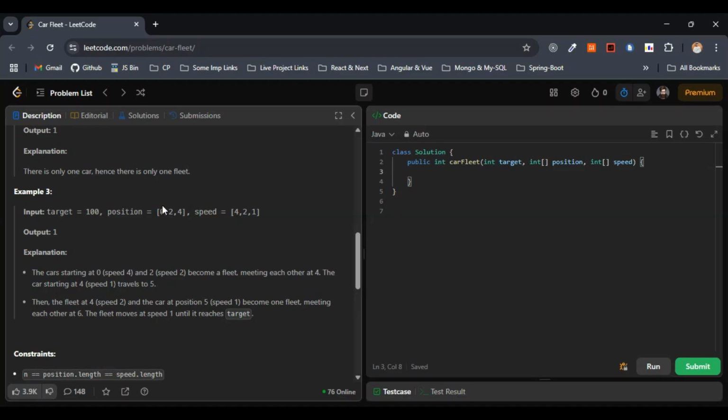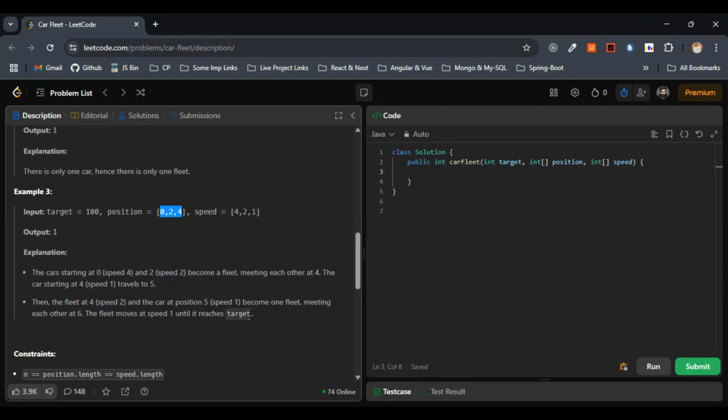So these 3 form one fleet, basically. If you try out the approach in your own way, keep the approach the same and just try it out with different values. You'll understand the question better. When you understand the question or the approach correctly, it will be easier for us to solve the problem.